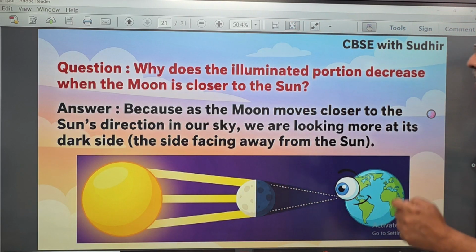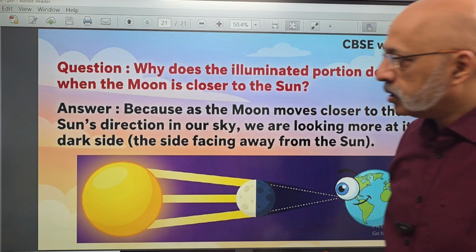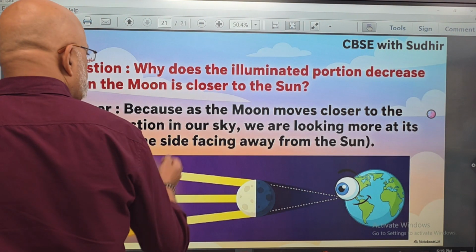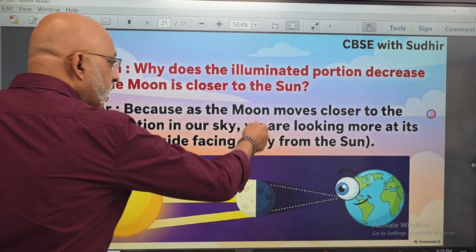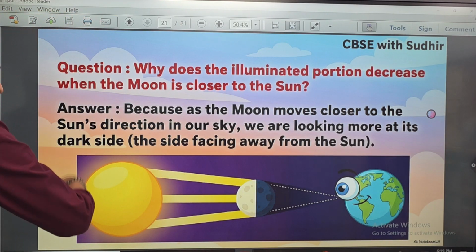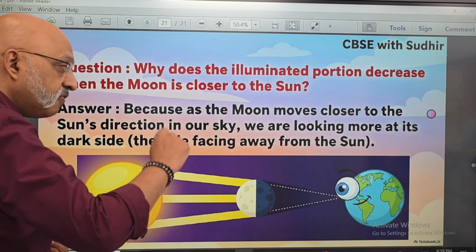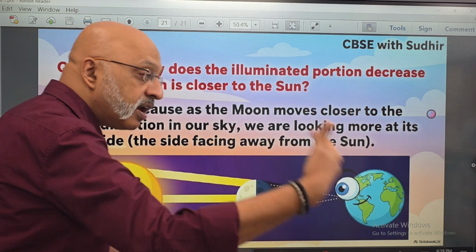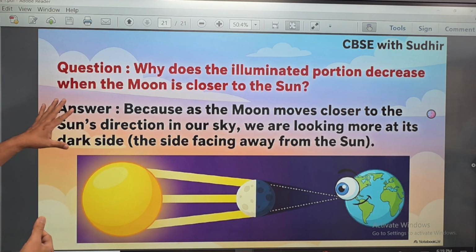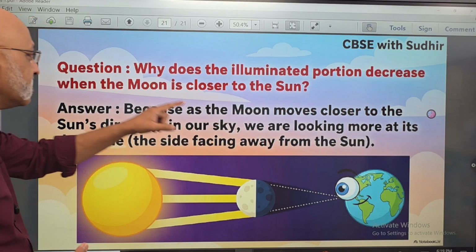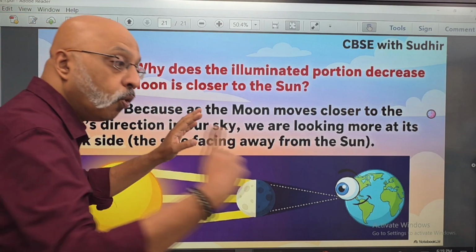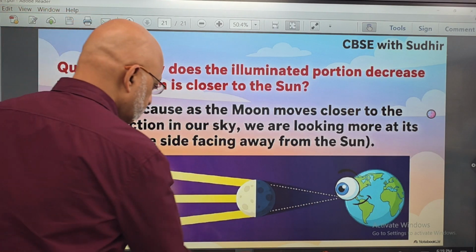Now, why does the illuminated portion decrease when the moon is closer to the sun? Because as the moon moves closer to the sun's direction in our sky, we are looking more at its darker side, that is the side which is facing away from the sun. So this is the reason why we find that the illuminated portion decreases when the moon is closer to the sun.